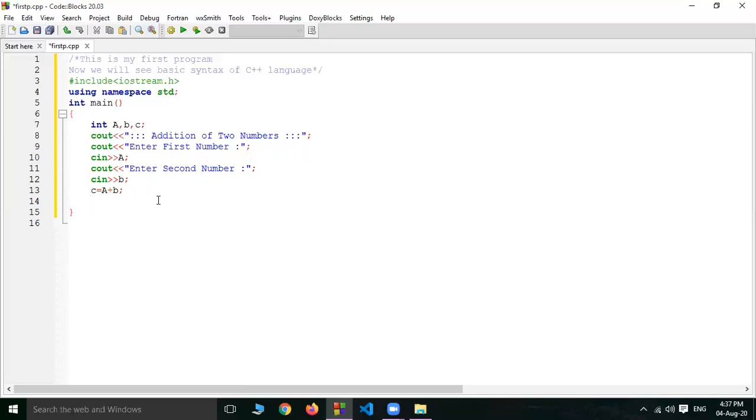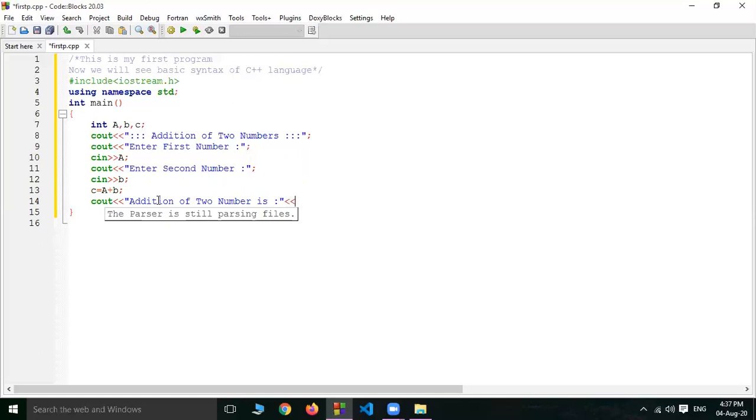Now I want to display, means cout. What do you want to display? cout, addition of two number is, in double inverted commas.